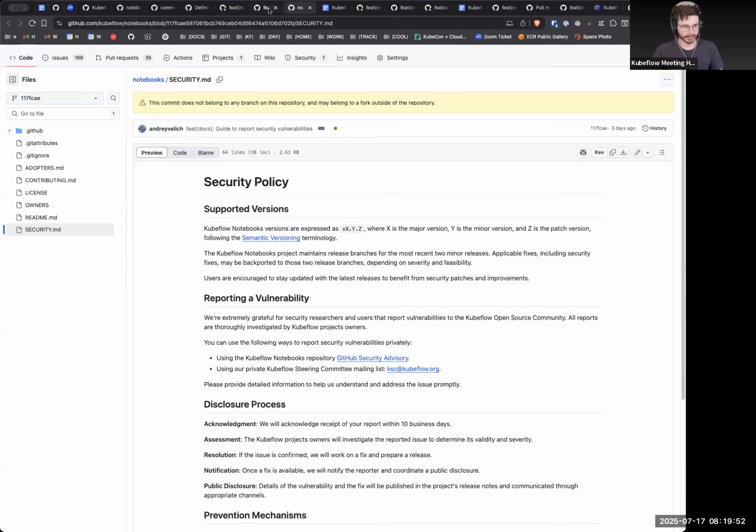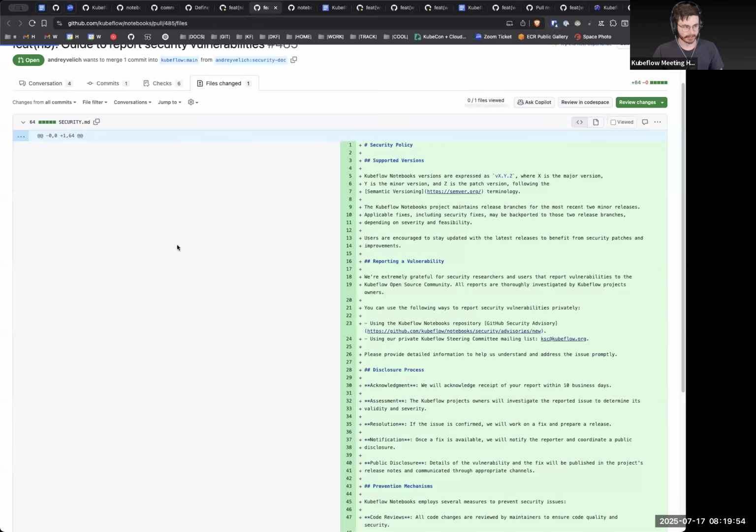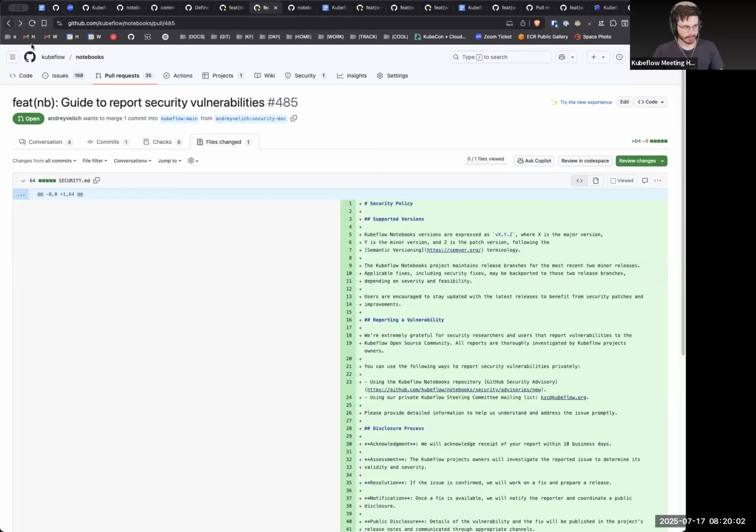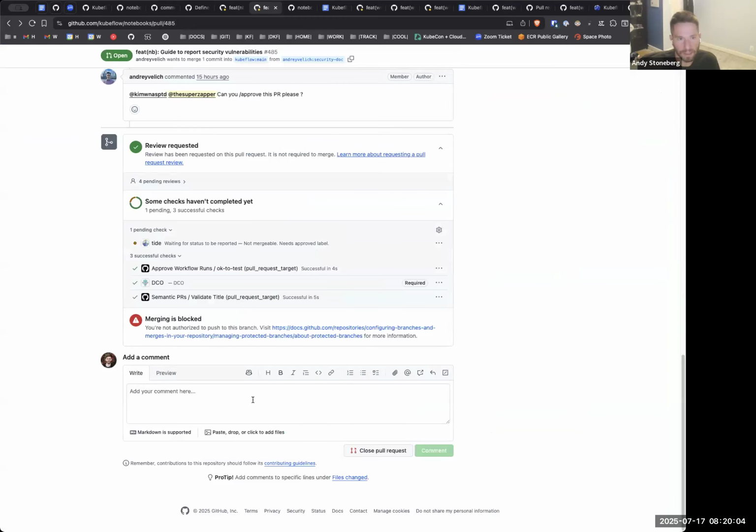I think it's probably fine to just merge this. It just adds one file, right? Security.md. Correct, yes.